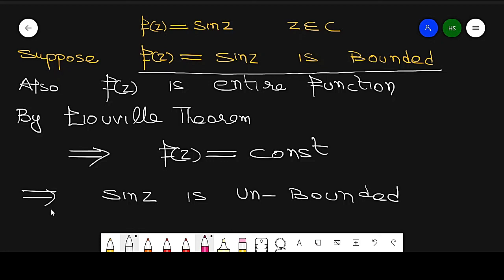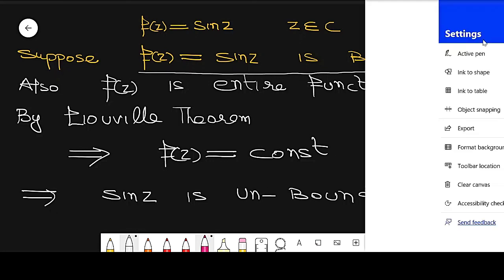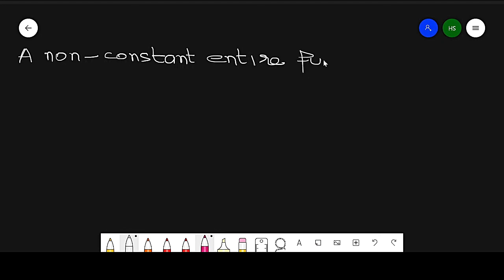So remember what we get from the previous theorem: a non-constant entire function is unbounded. Remember this result.